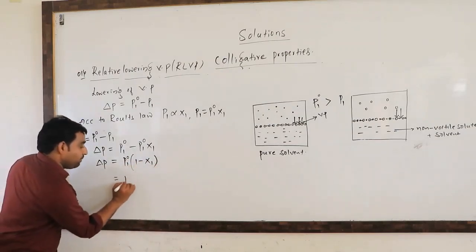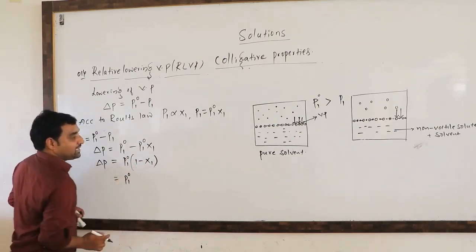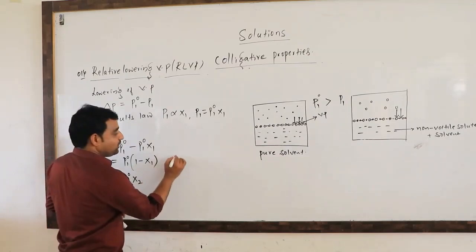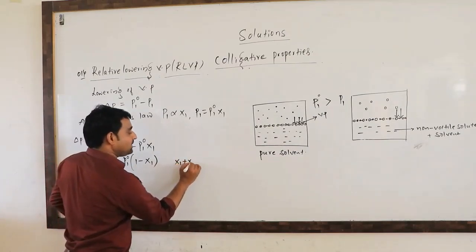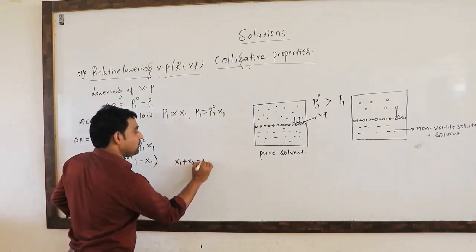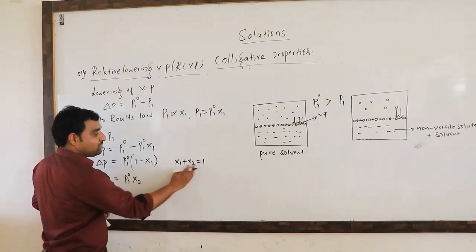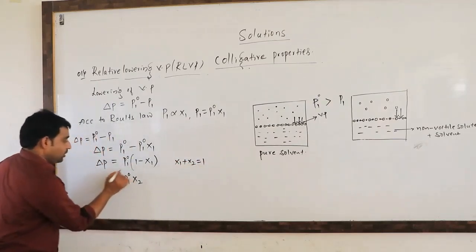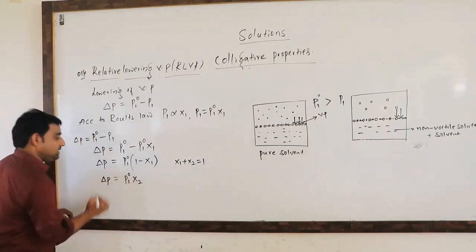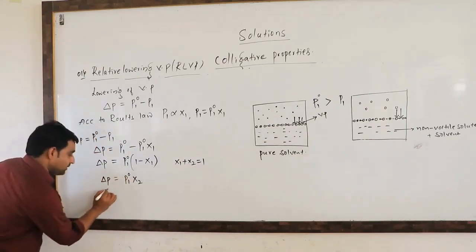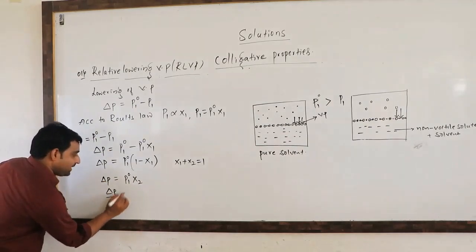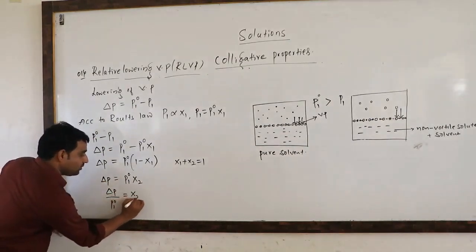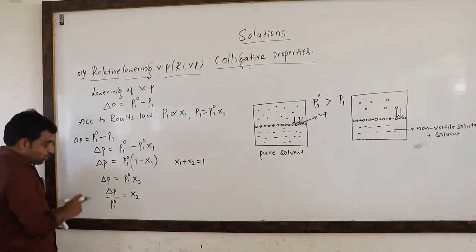Now 1 minus X1 we can write as X2, because the sum of the mole fractions of the two components, X1 plus X2, is equal to 1. So 1 minus X1 is equal to X2. So now delta P is equal to P1 naught into X2. Delta P divided by P1 naught is equal to X2. What does it mean?